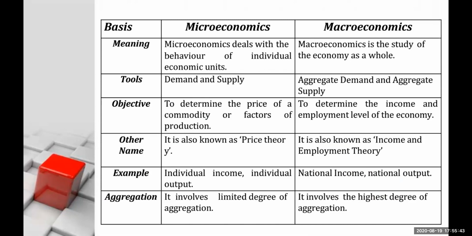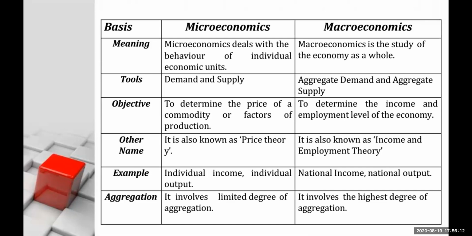Secondly, if I'm doing a study of demand and supply of a particular individual unit or firm, then it becomes microeconomics. But when I study aggregate demand and aggregate supply, aggregate means total, that falls under the category of macroeconomics.